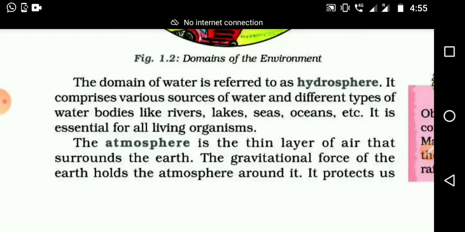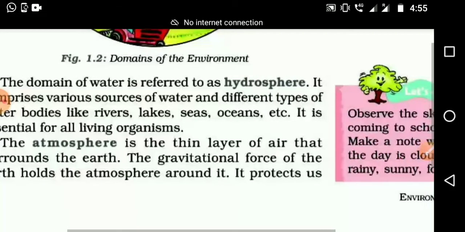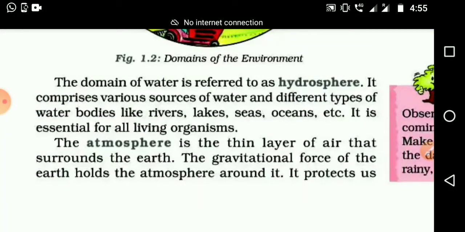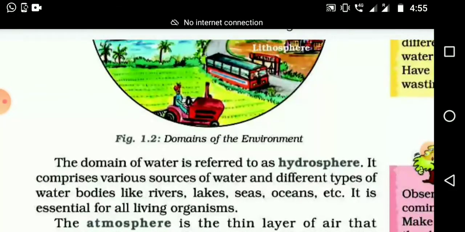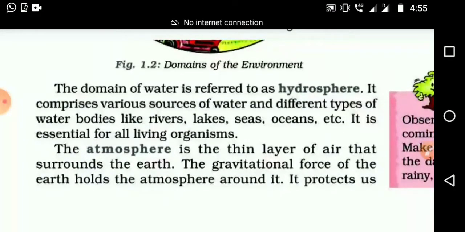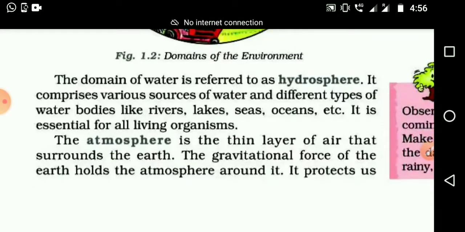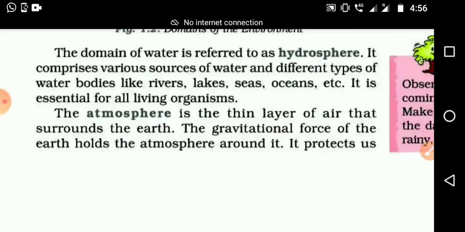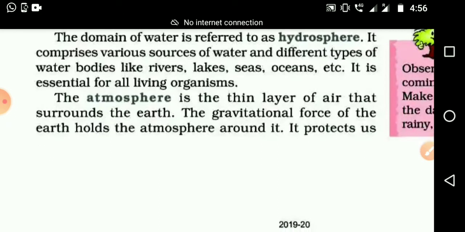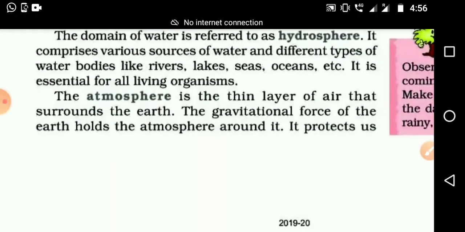Can any living thing live without water? Can you imagine living for a single day without water? It is not at all possible. So this is the second sphere we are studying, the hydrosphere. Hydro means water, as in hydroelectric generation, which you will study in higher classes. This is the basic thing. It is related to water, and we are studying different types of water bodies like rivers, lakes, seas, oceans, etc.